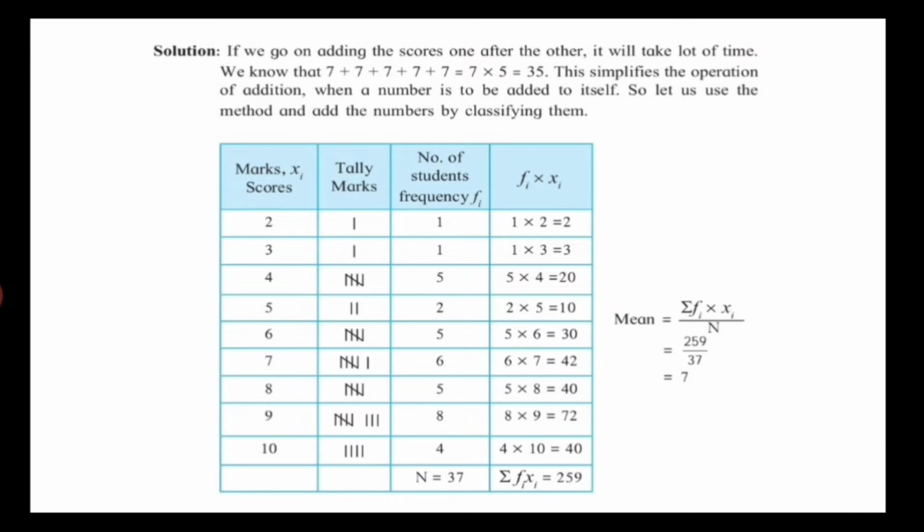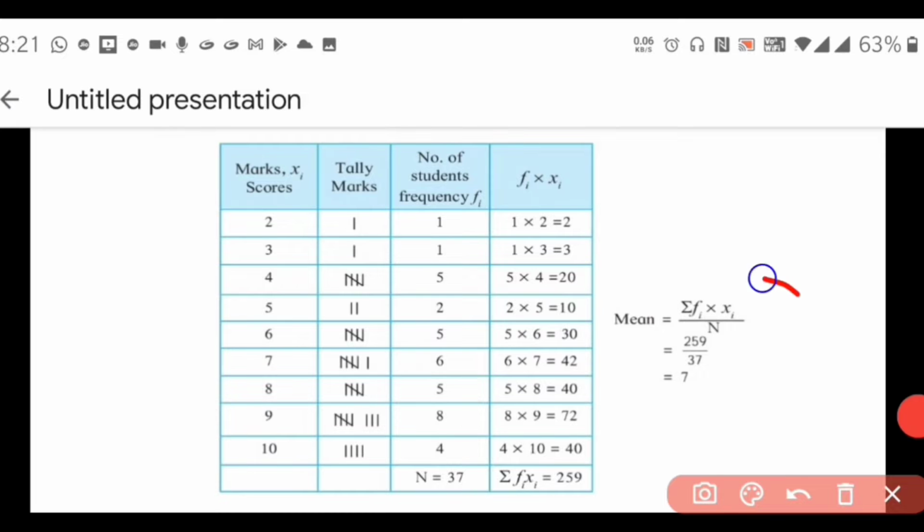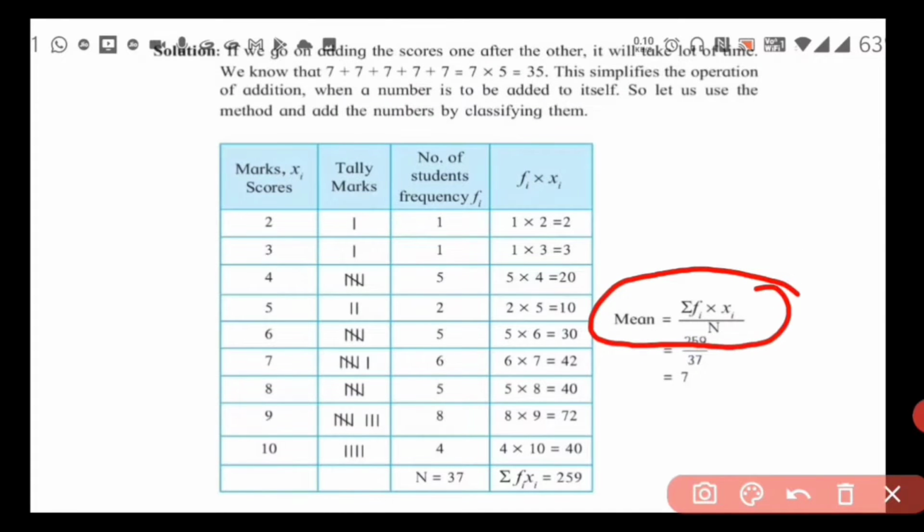The last column we solve by multiplying frequency into the score, and then we have the formula: mean is equal to summation fi xi upon n. When we solve the sums from practice set 11.1, you will get the idea of how to find the mean by this method.